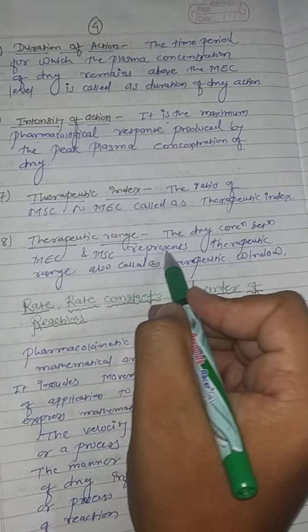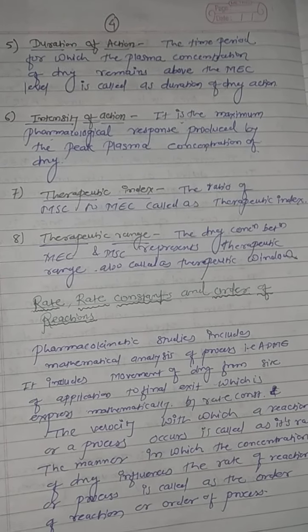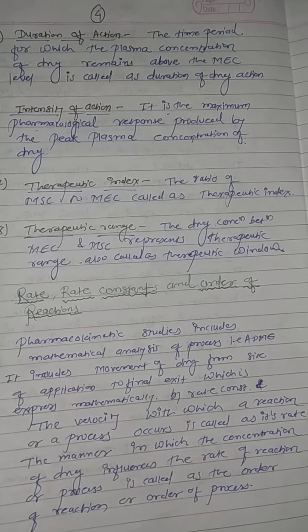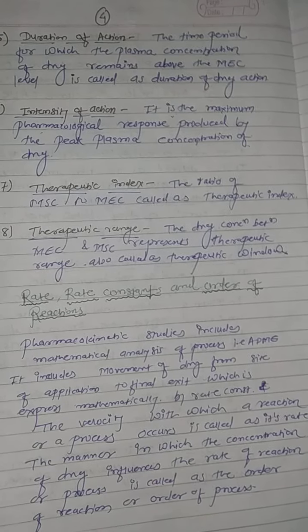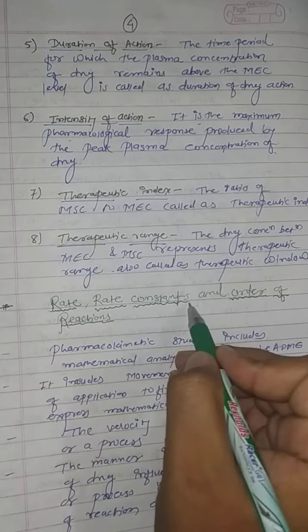So students, in the next video we will see what rate, rate constant and order of reactions are. Before going to the compartment model, one should know the rate, rate constant and order of reactions. Okay, we will see in the next video.